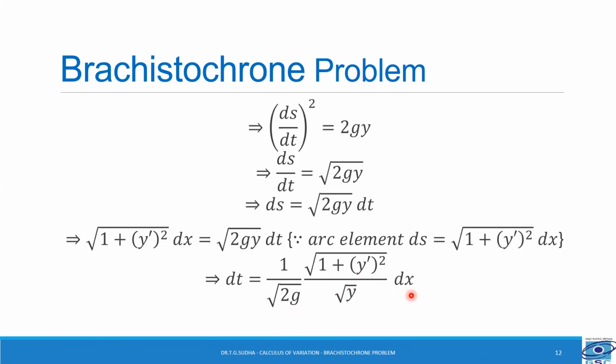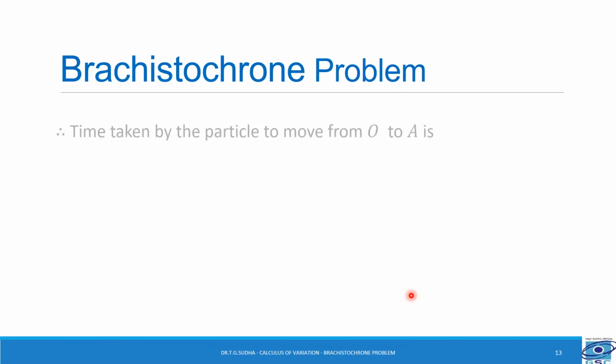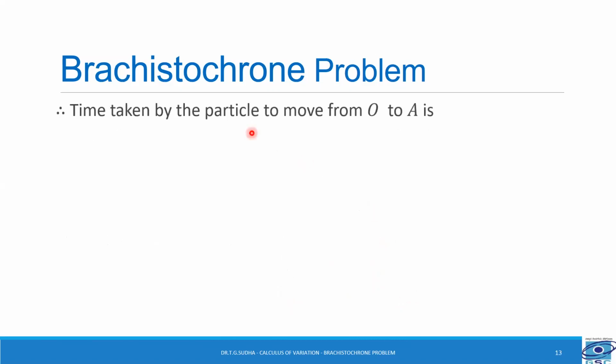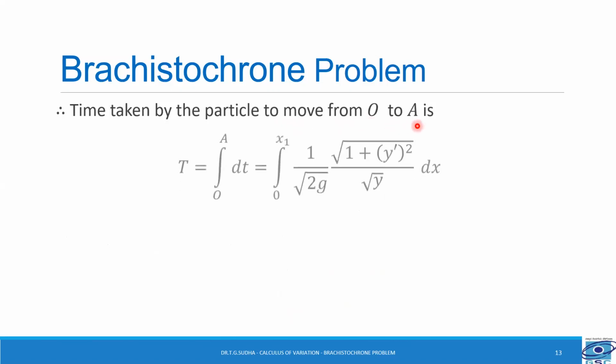To find the time taken t by the particle to move from point O to point A, we need to integrate.